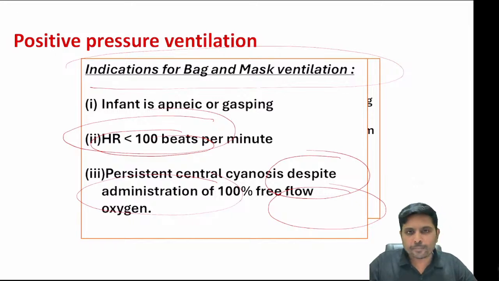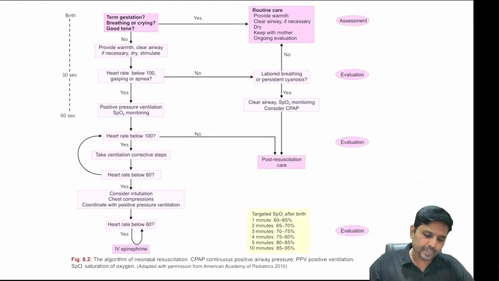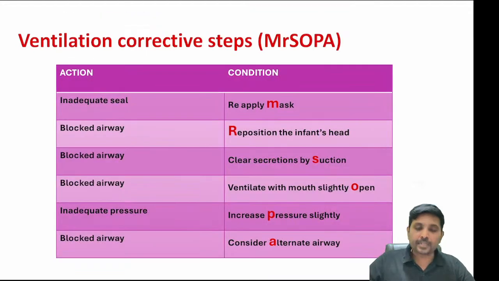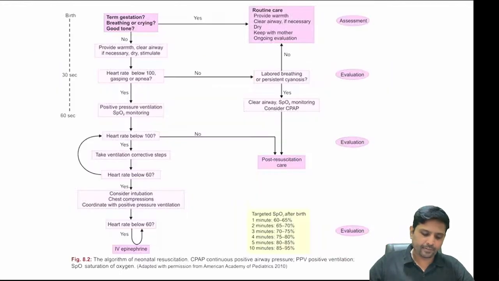Indications of bag and mask ventilation, they will be asking you: apneic, gasping, heart rate less than 100 per minute. These are all the indications for bag and mask ventilation. These things have been discussed in detail. For inadequate seal: blocked airway, suction, open the mouth, adequate pressure, consider alternate airway.